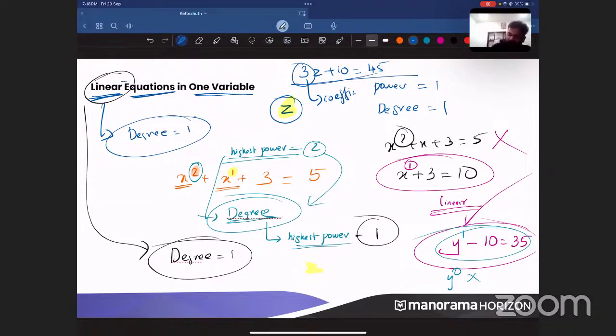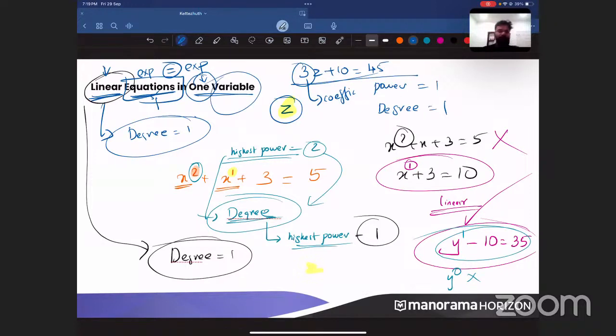Now, when you talk about equation, what is the second word? Equation. An equation is nothing but two expressions, one expression here, one expression here, separated by what sign? Equal to sign. Two expressions separated by an equal to symbol is called an equation. So, understood the meaning of the word linear? Understood the meaning of the word equation? Now, what is the next thing?